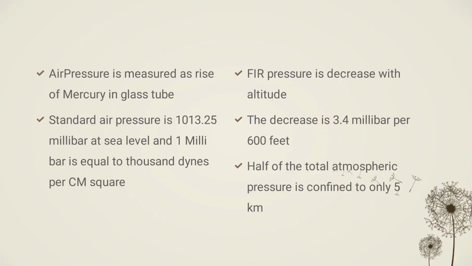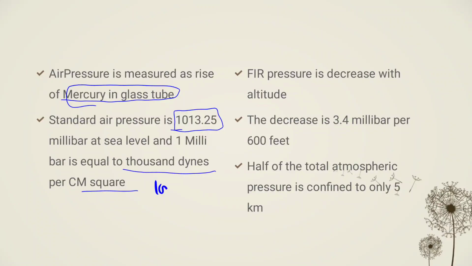Air pressure is measured as rise of mercury in the glass tube, and this is the standard air pressure, that is 1013.25 millibar at sea level, and 1 millibar is equal to 1000 dynes per centimeter square. This is 1000 dynes per centimeter square, right?